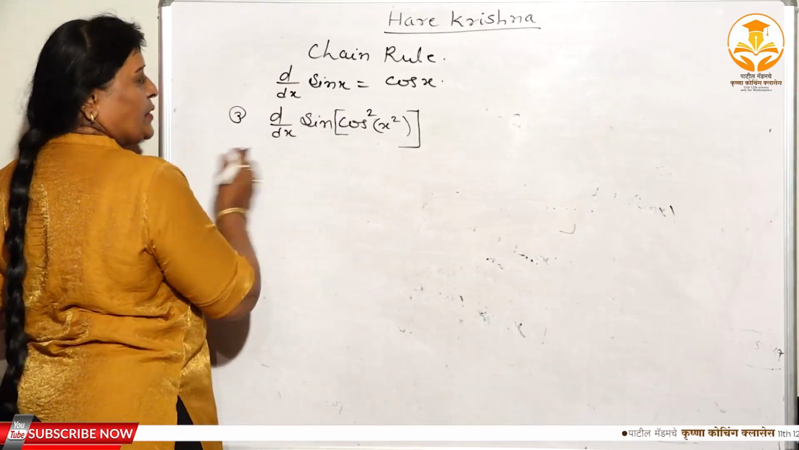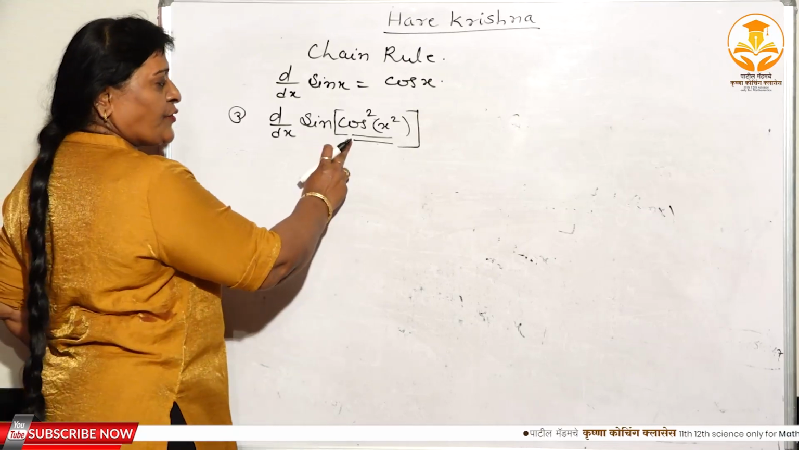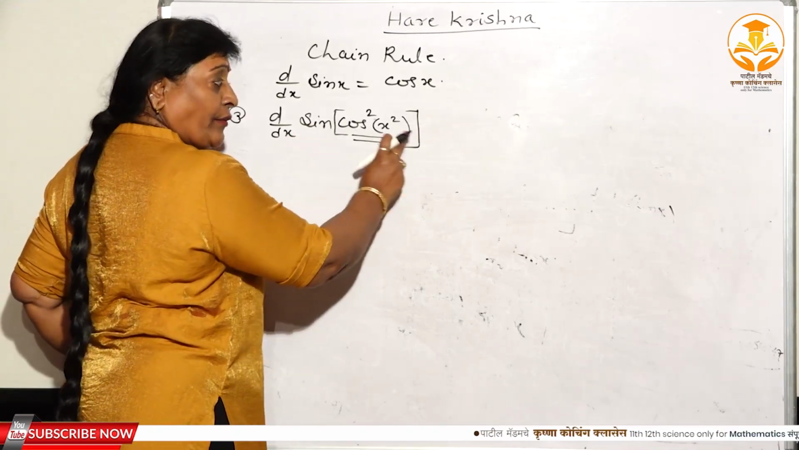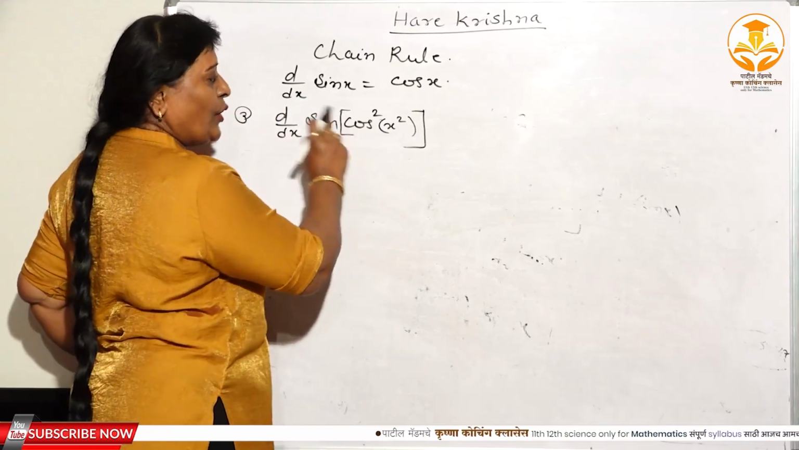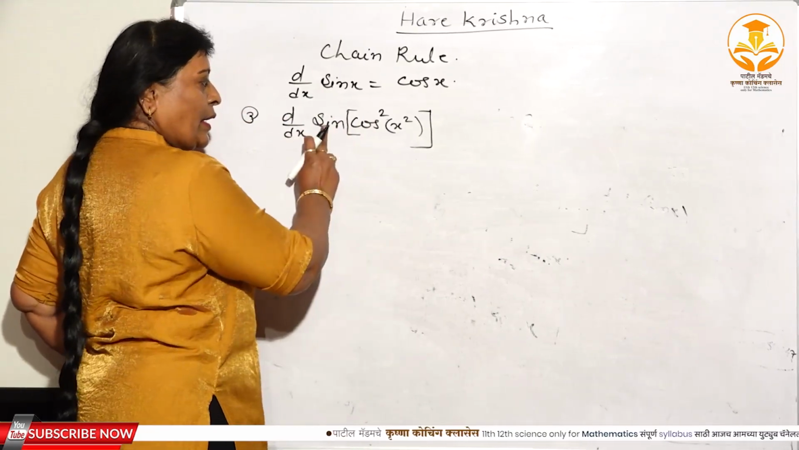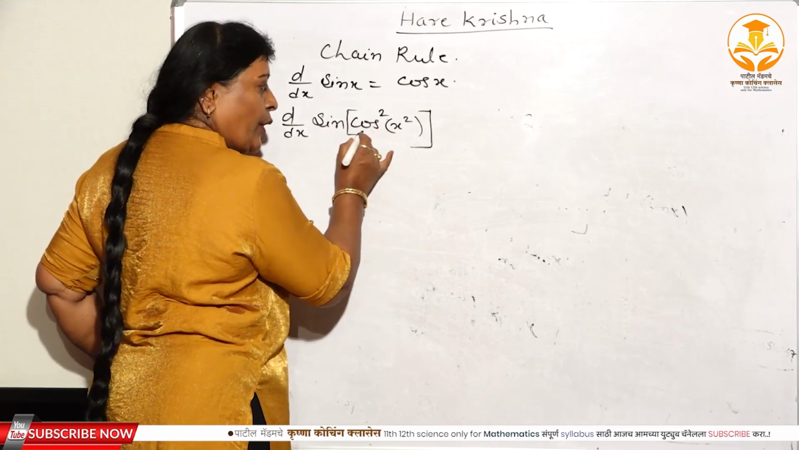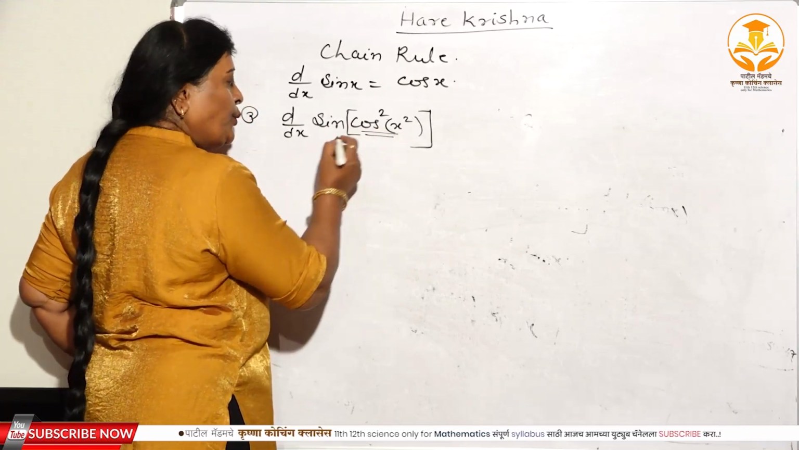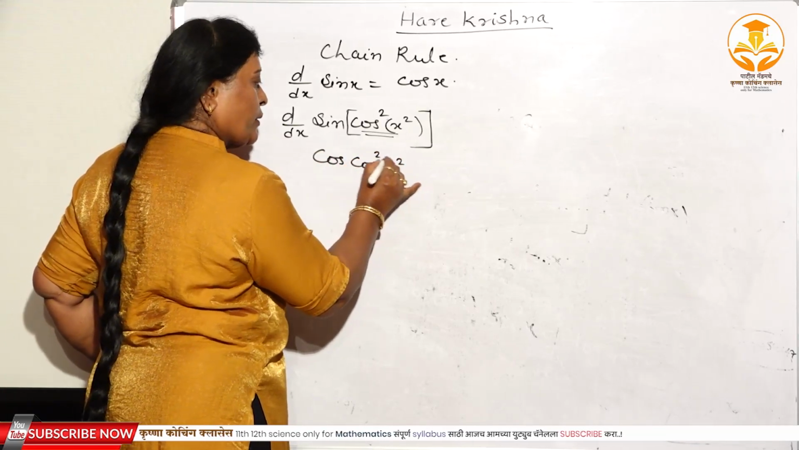Again, if you observe, this is again u. Here you have to substitute u. Sine of whatever there is, whatever is in front of sine, you have to consider as u. Isn't it? The derivative of sin u means sin of cos square x square. You have to substitute as a u. The derivative of sin u is cos u, means cos of cos square x square.